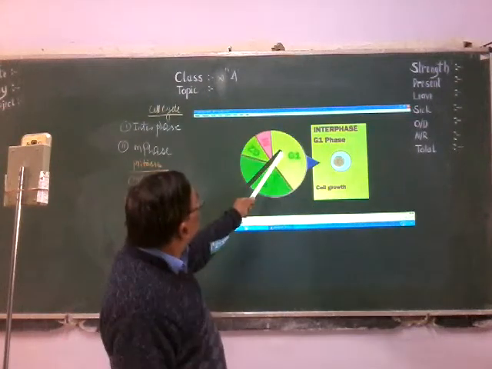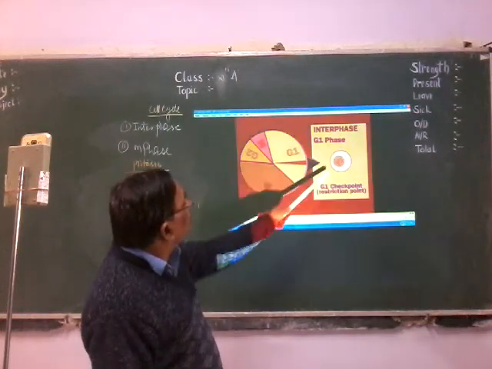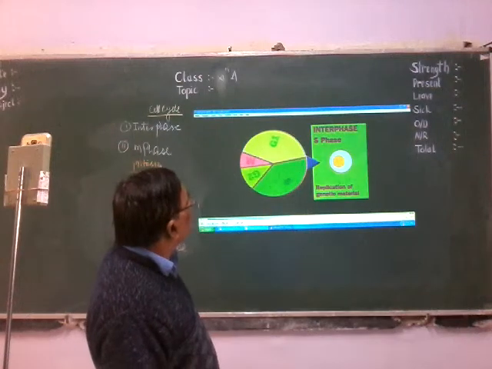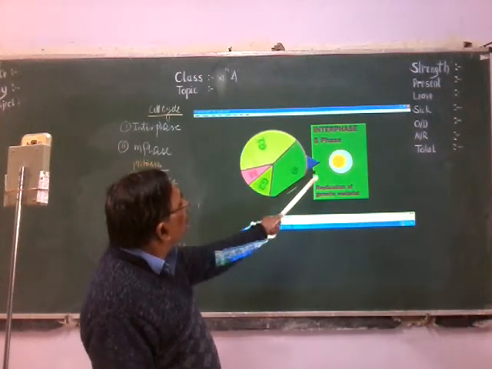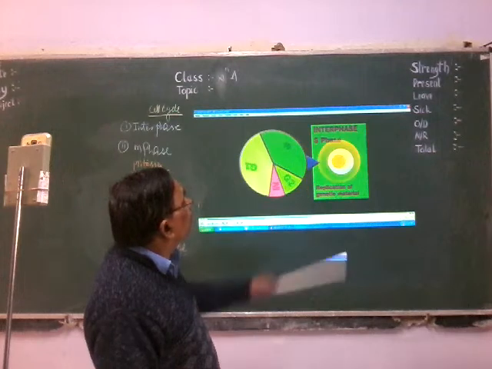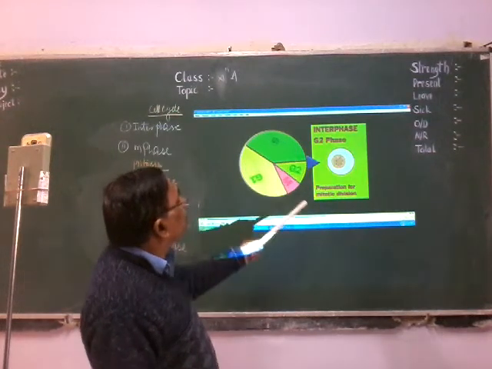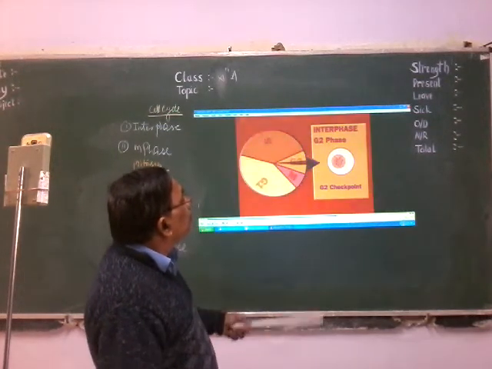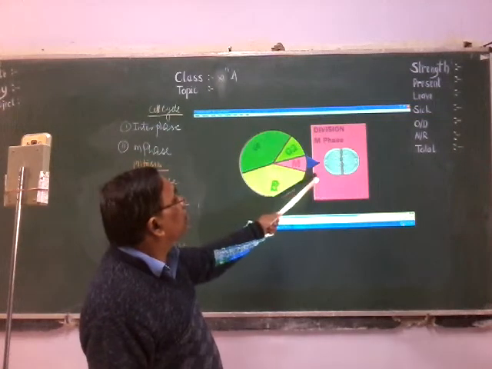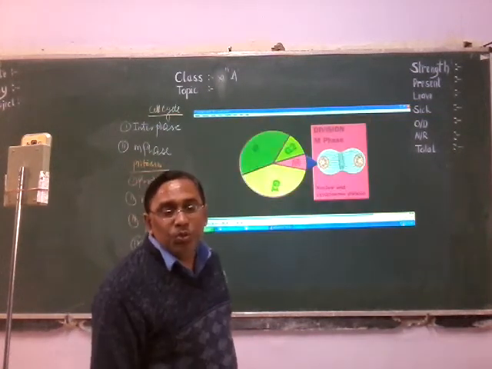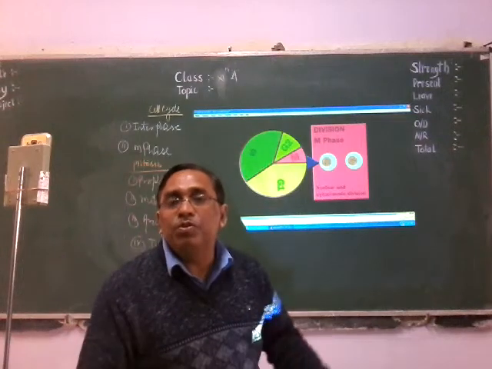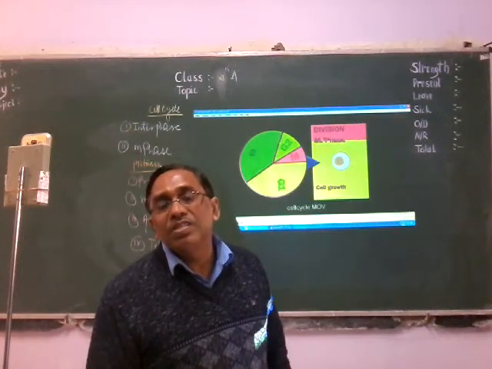So here, the G1 phase is a part of interphase, the cell increasing in size. Again, you can see here is the S phase. In S phase, there is synthesis of DNA, meaning replication of DNA, and the amount of DNA doubles. In the G2 phase, again there is synthesis of RNA and protein, the cell increases in size, then M phase. Now in M phase, division of the cell occurs, and a cell produces two daughter cells. So you can see every time the cell is dividing and producing two daughter cells through the cell cycle.